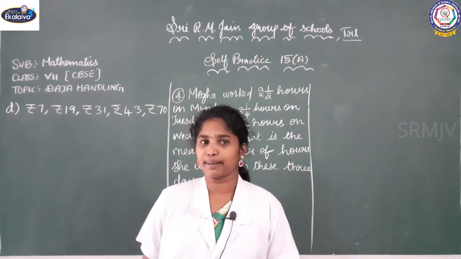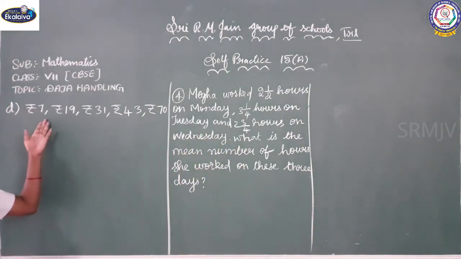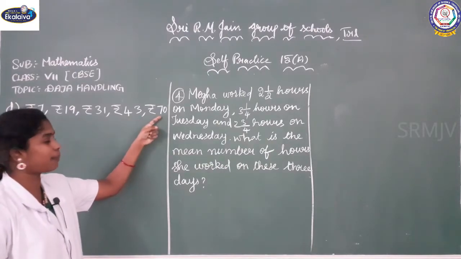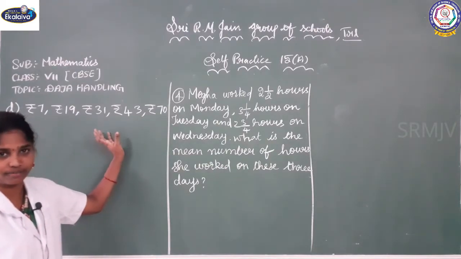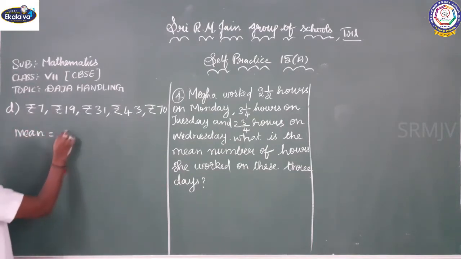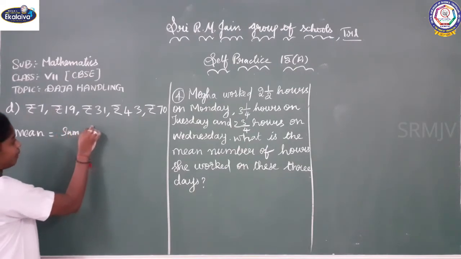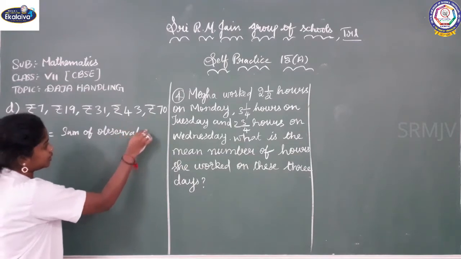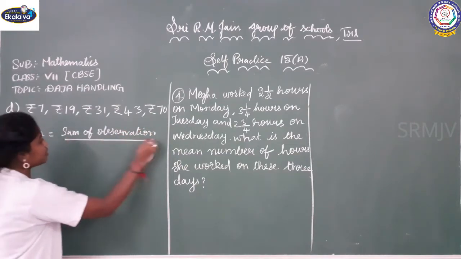Let us see the next sum now. What is given here? Rupees 7, rupees 19, rupees 31, rupees 43, rupees 70. We have to find the mean for this. We know the formula for mean. Mean is equal to sum of observations by number of observations.